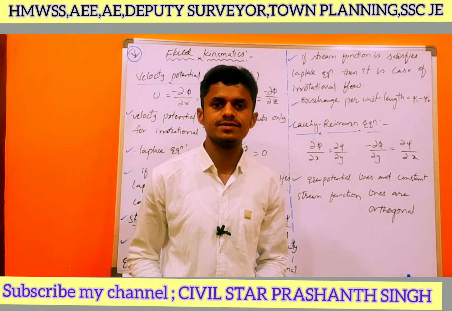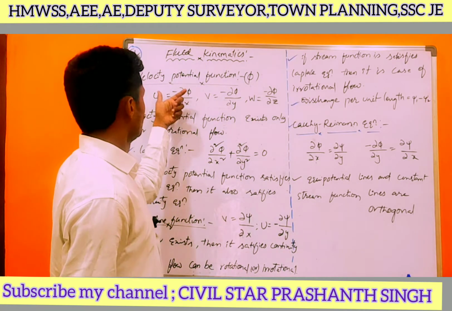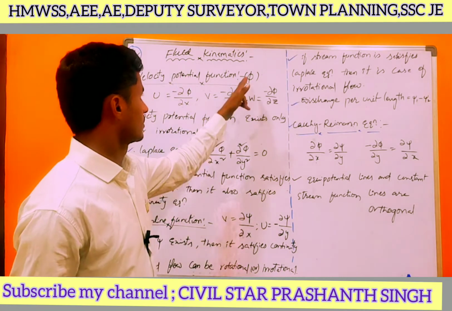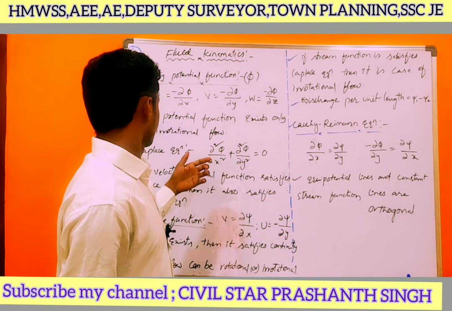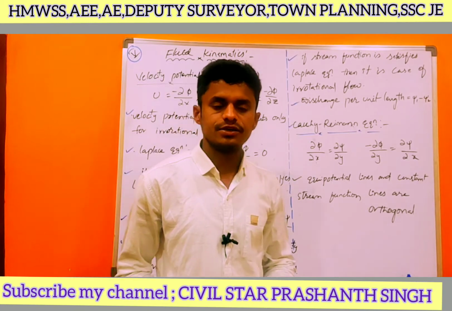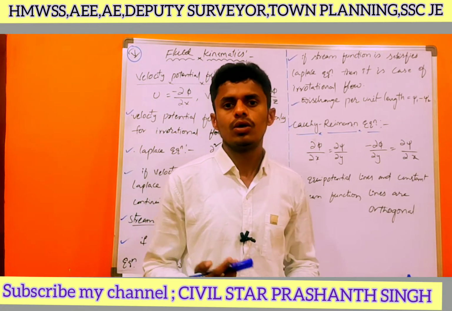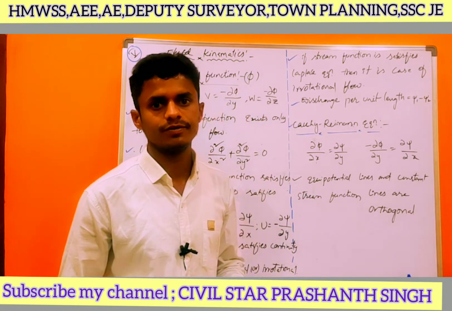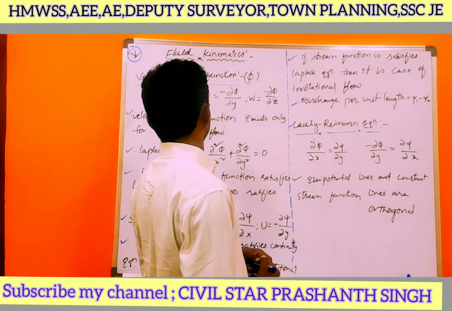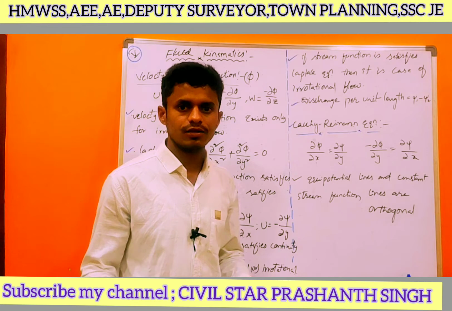So next one is the velocity potential function, that is φ. From the Cauchy-Riemann equations, we will get the total formulas. Directly he will ask what is the formula for the velocity potential function. No need to derive all the formulas.